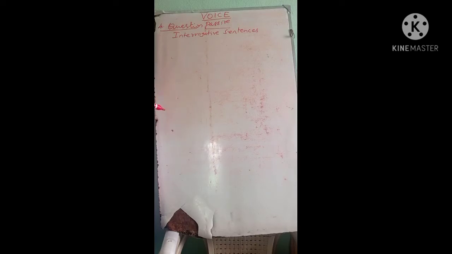What are the be forms? Am, is, are, was, were, be, become, been. Then do forms: do, did, does. Have forms: has, have, had. Modals: shall, will, should, would, may, might, must, can, could. Clear? If any question starts with these auxiliaries, it is called a polar question.